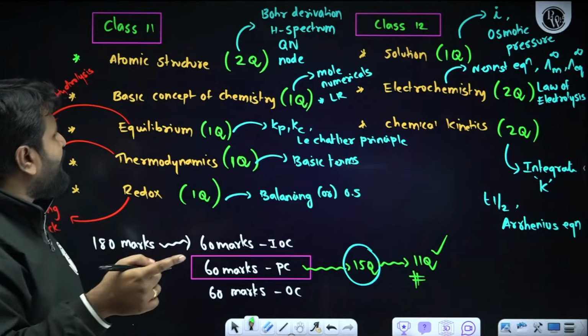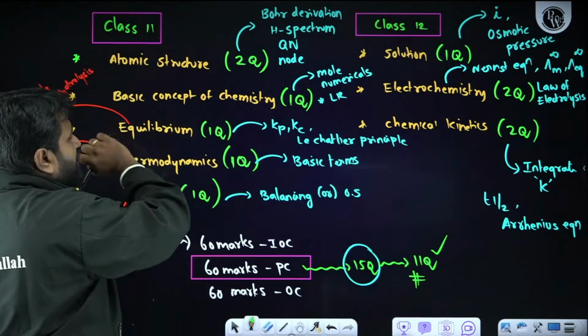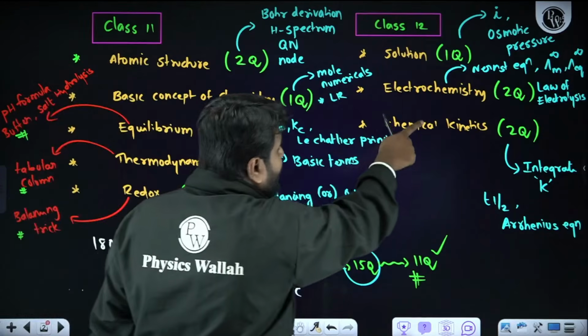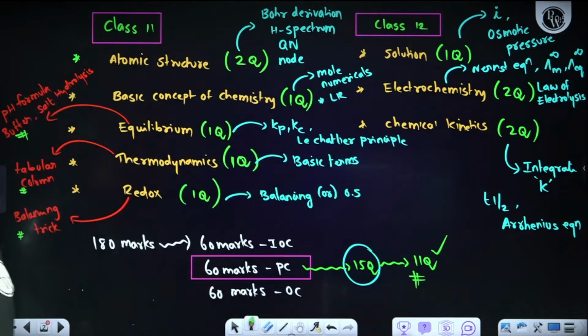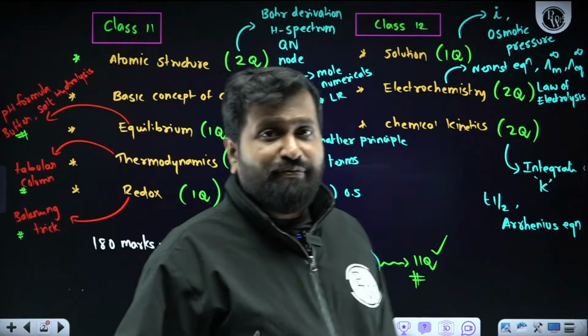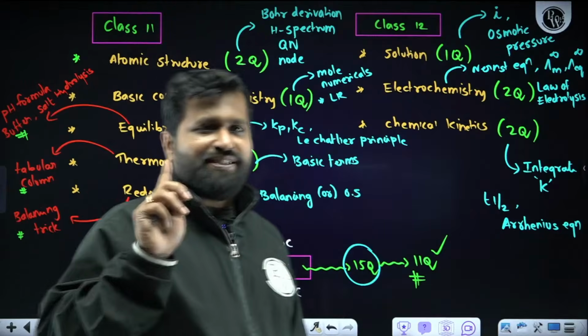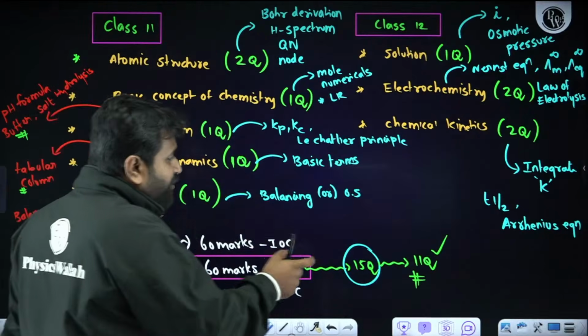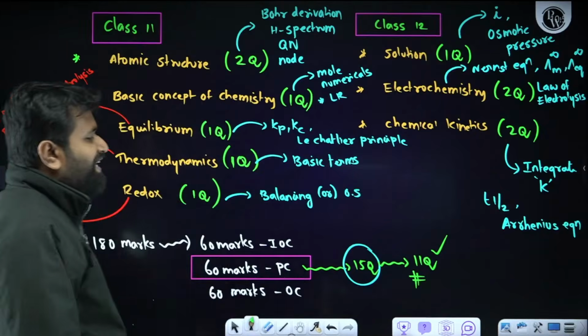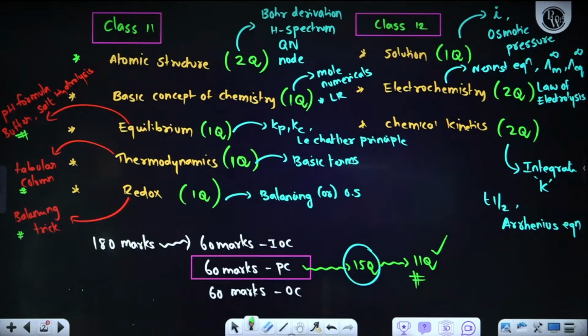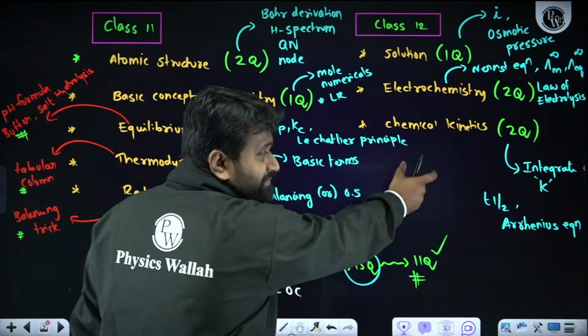Now directly after discussing atomic structure, I'm going to discuss chemical kinetics, electrochemistry, and solutions, because the 12th class portion is very important. Why? From 12th class we will get 55% of the syllabus, 11th class is only 45%. So here also in these 15 questions, if I split accordingly, 7 to 8 questions we will get here.